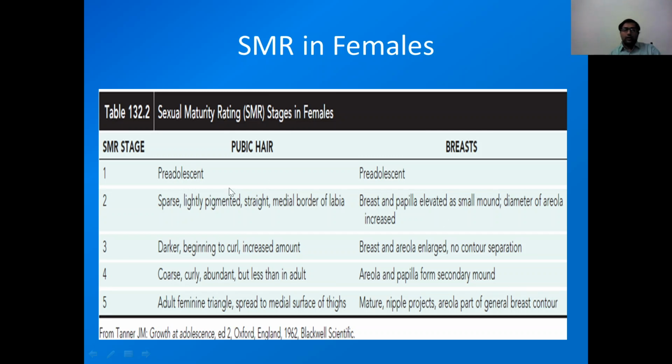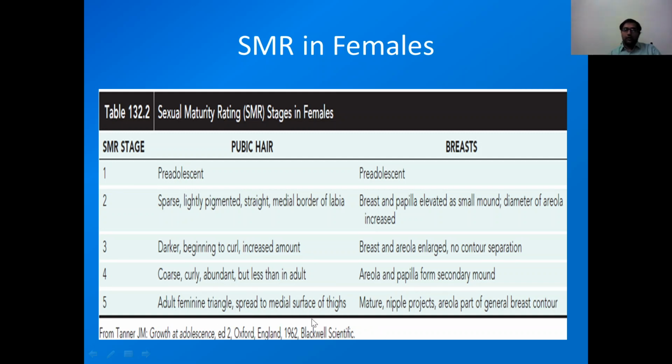Now these are the SMR, sexual maturity rating stages in female. There are separate ratings for pubic hair and breast in females. Stage 1 is pre-adolescent or pre-pubertal breast and pubic hair, and these SMR stages follow up to stage 5, where we can see mature nipple, projecting areola and areola are part of general breast contour, and in pubic hair the adult feminine triangle is spread to medial surface of thighs.